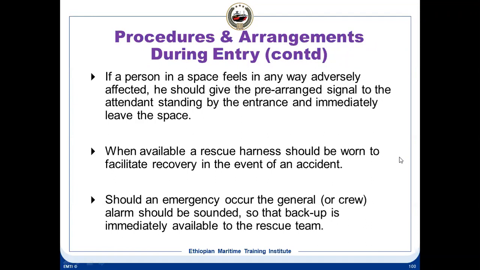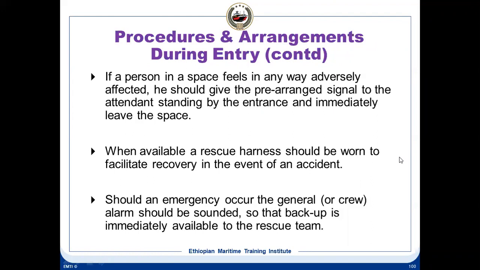And should an emergency occur, the general or crew alarm should be sounded so that the backup is immediately available to the rescue team. That is why it is very important for the attendant to be in touch with all parties, bridge, ECR, CCR, wherever, so that in case we have a situation, the attendant informs all parties and everybody can rush for the rescue, instead of the attendant trying to carry out a rescue on his own.